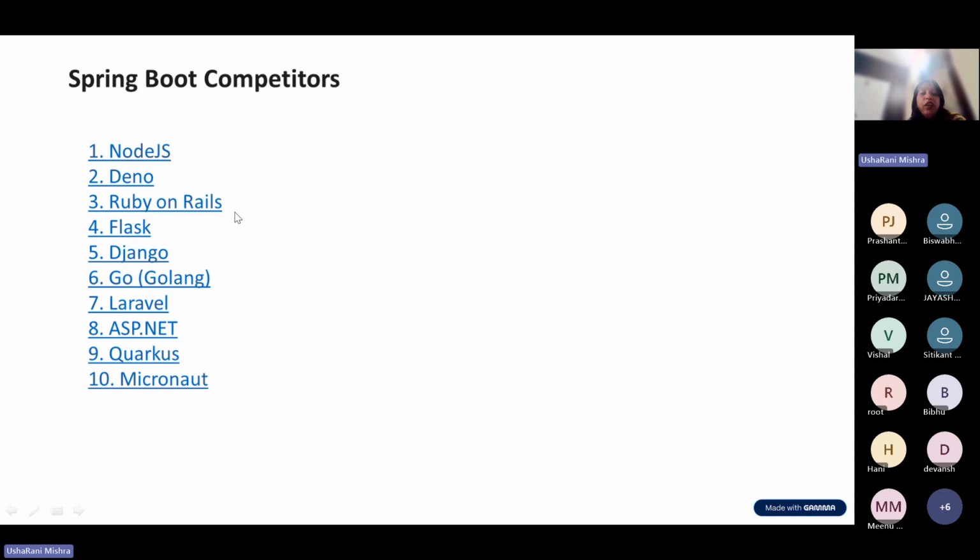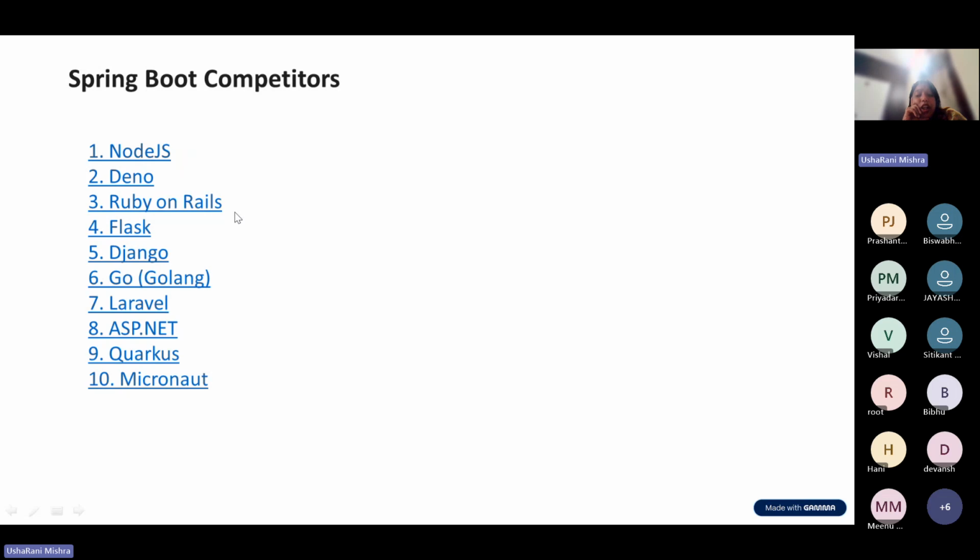These are for Python. If a company has a lot of Python-based applications, they can go for a Python-based backend. But the learning curve is a bit steep over there. Similarly, Golang is for Go. Laravel is for PHP. Quarkus is also for PHP, ASP.NET, and so on. Micronaut has got a bit more popularity nowadays because it uses 2-3 languages, like Kotlin.